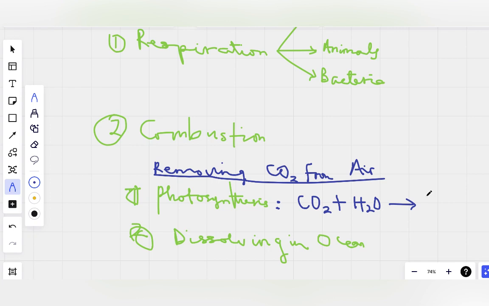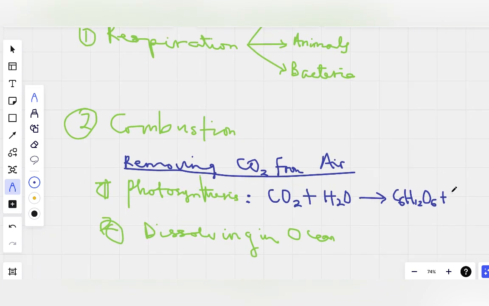So the carbon dioxide in this regard has been taken out. The carbon dioxide in the air has entered the leaf, and it reacts with water to produce food, to produce glucose, which is the carbohydrate, the simplest unit of carbohydrate. Plus oxygen, and in the process we also produce oxygen. The plant doesn't need this one; it gives it out also. So this is one way of taking it out.